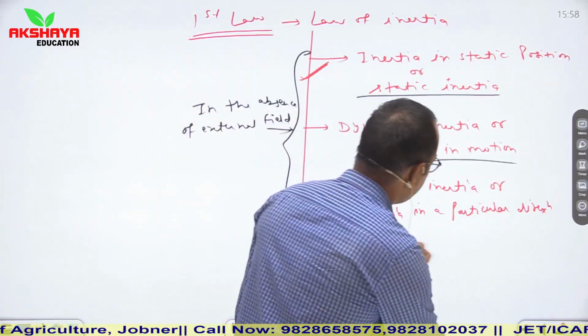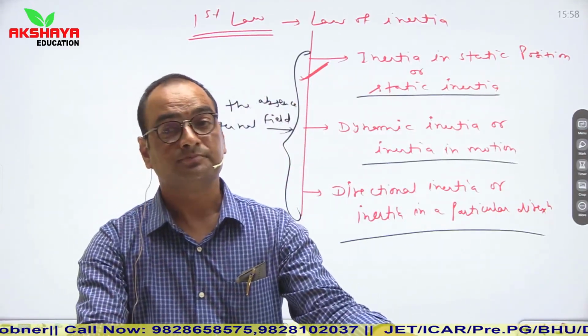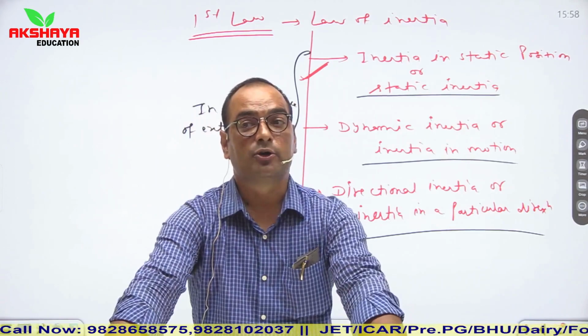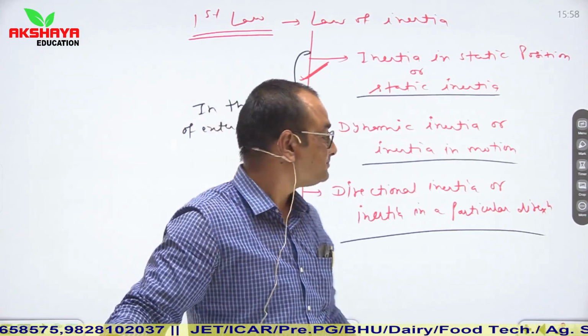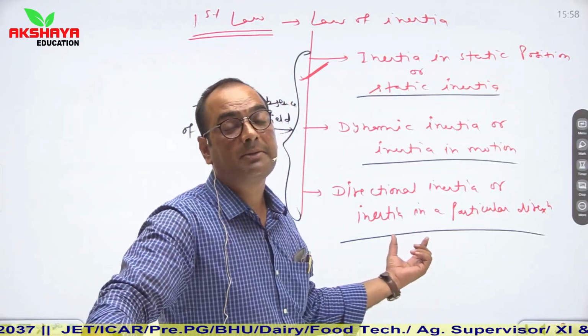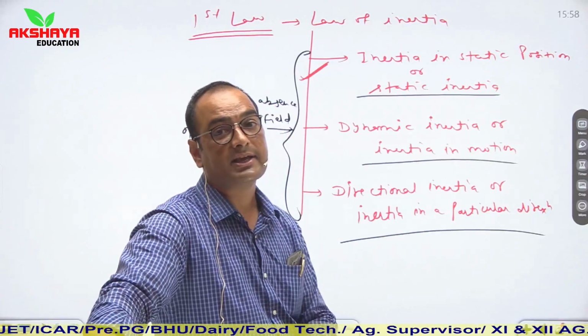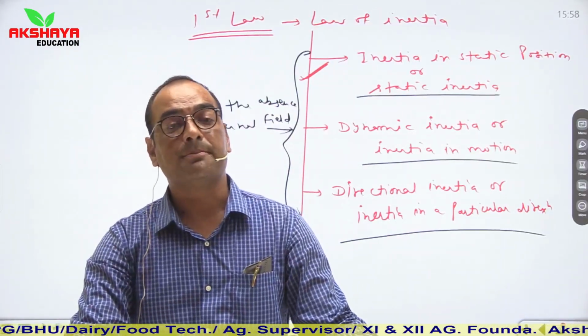In case of directional inertia, or inertia in a particular direction, what happens? Let us say an object is moving in a particular direction with a certain speed, and that object will continue moving in that particular direction until any external force is applied on it. Let us understand this by an example.